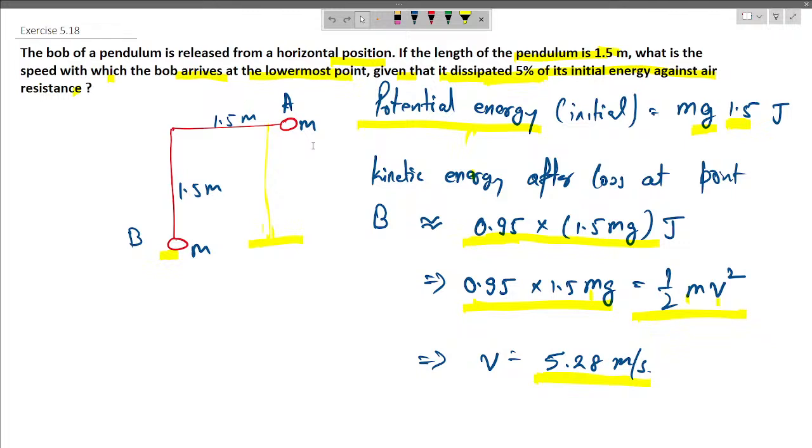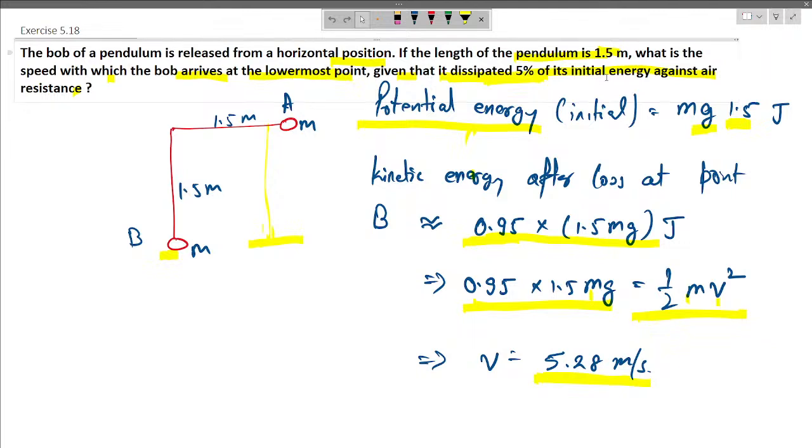So when these kinds of unknown forces and non-conservative forces act, it is better to use the work energy theorem, which says that the total work done by all the forces is the change in kinetic energy. We know that the height of the ball is equal to the length of the pendulum, that is 1.5 meter.